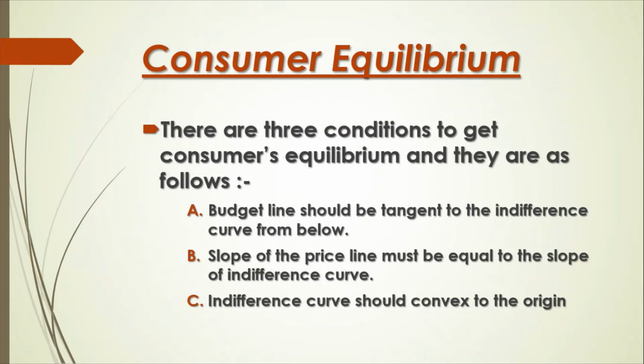Now we will see how a consumer will be in equilibrium. There are three conditions to get consumer's equilibrium and they are as follows. First condition is budget line should be tangent to the indifference curve from below. Second condition is slope of the price line must be equal to the slope of indifference curve. And the last condition is indifference curve should be convex to the origin. Now we will see all these conditions in detail.